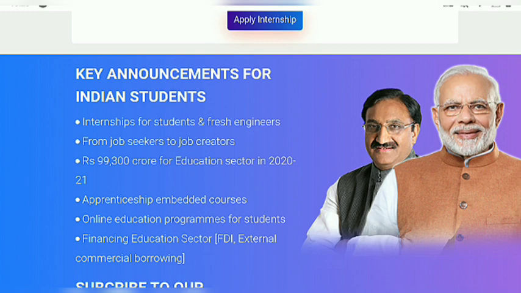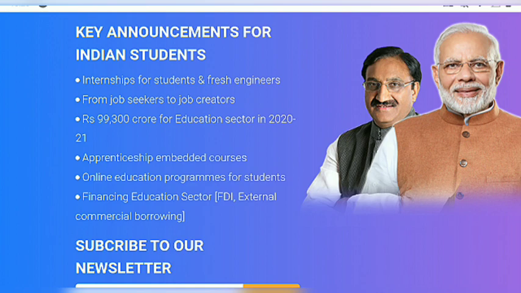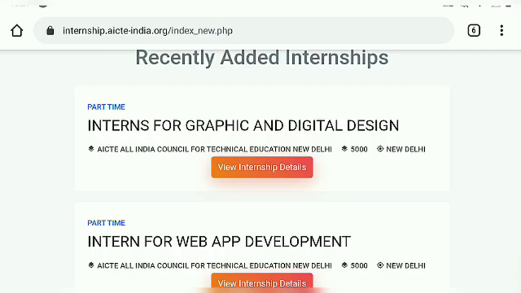What stipend do you get? Rupees 5,000. And this AICTE platform is provided by the Government of India for providing all internships in one place.